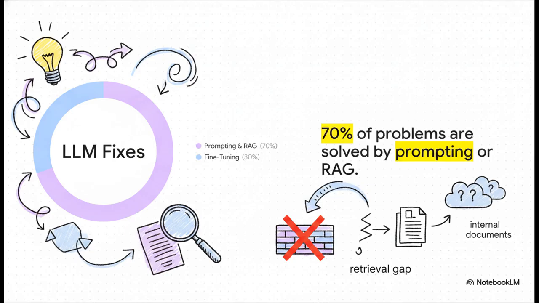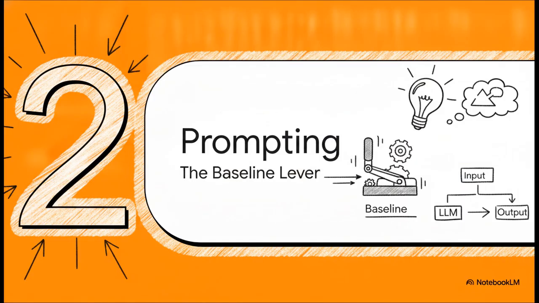The core misunderstanding here is treating missing facts as a reason to change the model itself. Fine-tuning is an incredibly expensive and rigid answer to the complaint the model doesn't know about our domain. When your model starts hallucinating facts about your internal documents, your actual problem is almost always just a retrieval gap. And that is something you can solve much more cheaply and reversibly. So let's look at the first and easiest tool you should be reaching for.